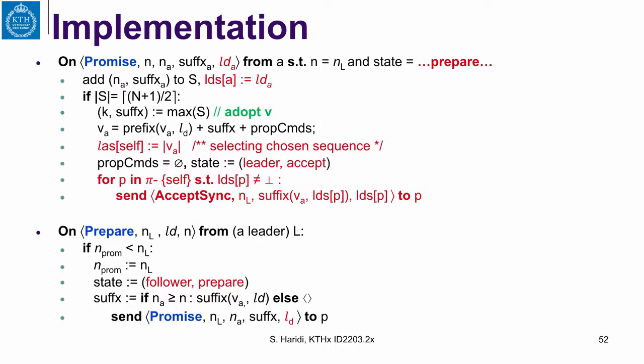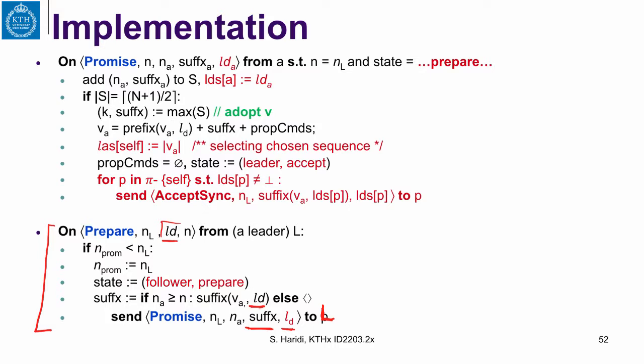This should be clear. So now let us see the code again. We have seen this before. When a replica gets the length of the decided sequence at the leader, it will send any suffix starting from the point in the sequence that is after that decided sequence at the leader. And it will send its own index of what has been decided so far at the replica. Now we are interested in what we send in the AcceptSync.